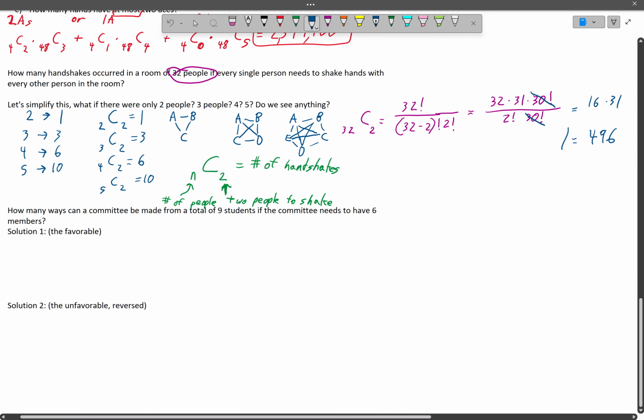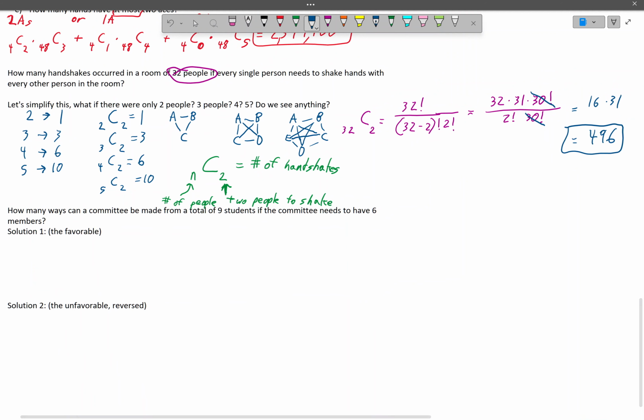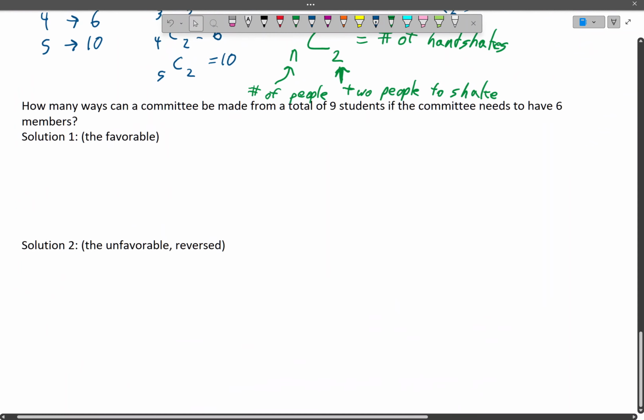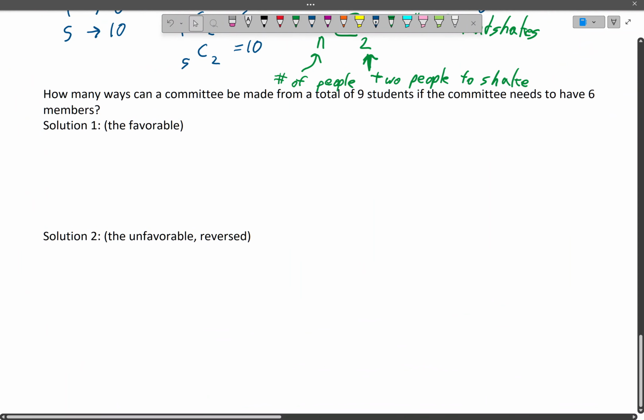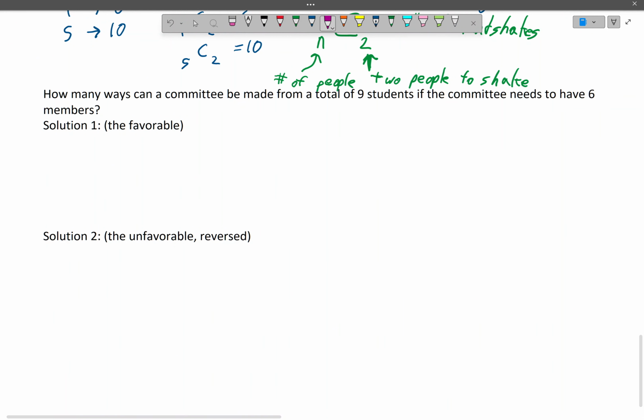Okay, so hopefully that helps you understand the handshake questions a little bit better. We're going to do one more question, and this is going to relate directly to our next video. How many ways can a committee be made from a total of 9 students if the committee needs to have 6 members? Well, it's simple. 9 choose 6. That seems simple.